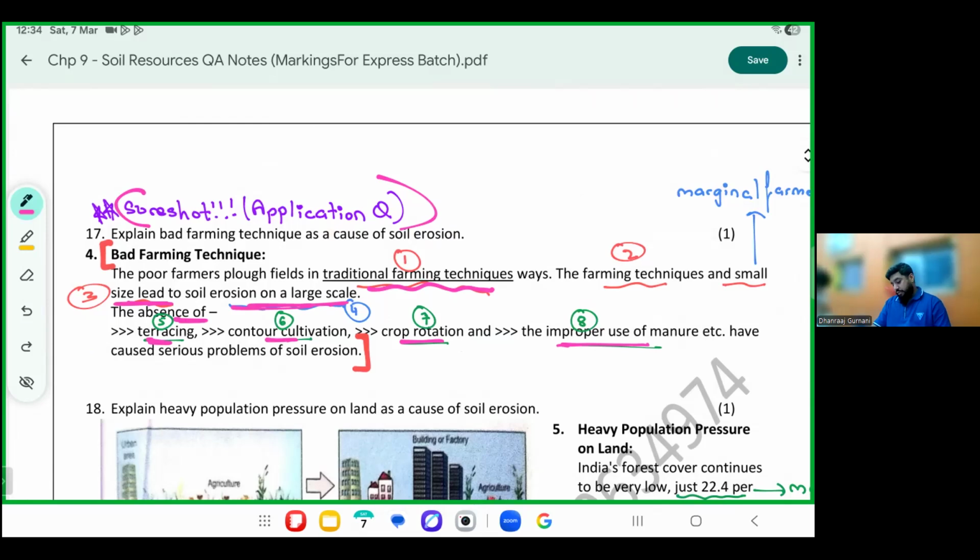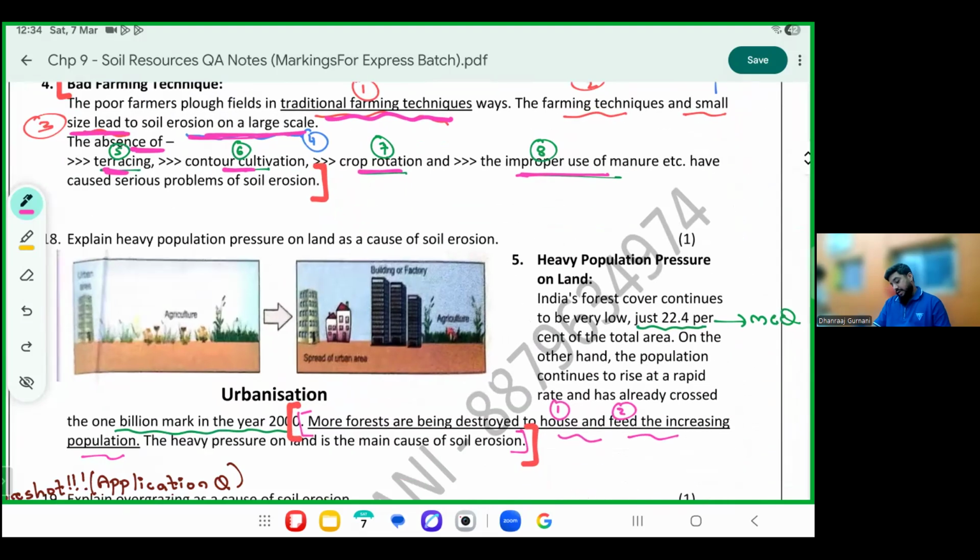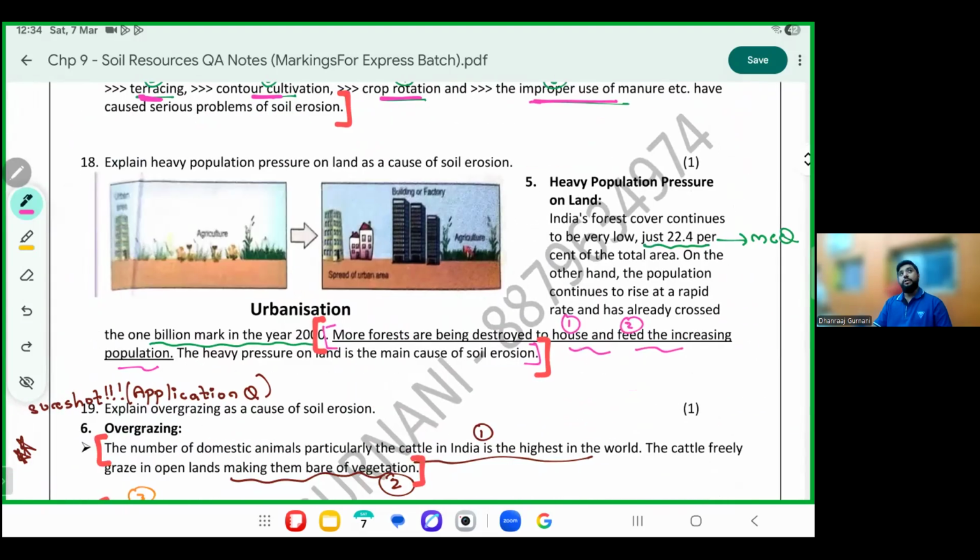Heavy population: more forests are being destroyed to convert into houses, to feed the increasing population. This is one of the main causes of soil erosion. You may not learn the figure. This is usually asked only in school, not in board exams.